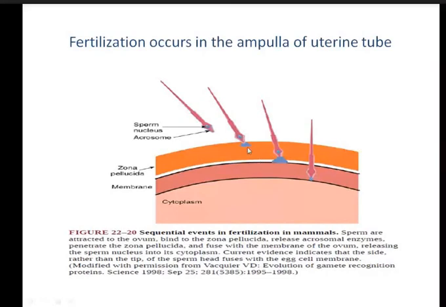That will help the sperm to penetrate. If you look here, this is penetrating, and ultimately it reaches the vitelline membrane. Then the pronucleus goes inside, and the male and female pronuclei combine and form the zygote. Am I clear?